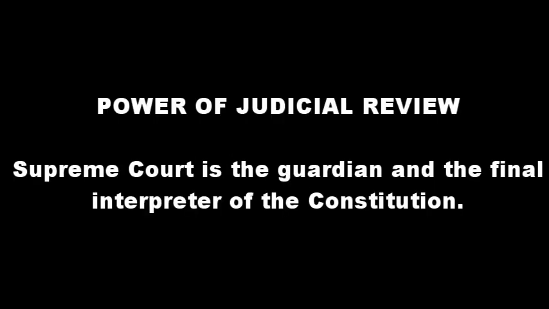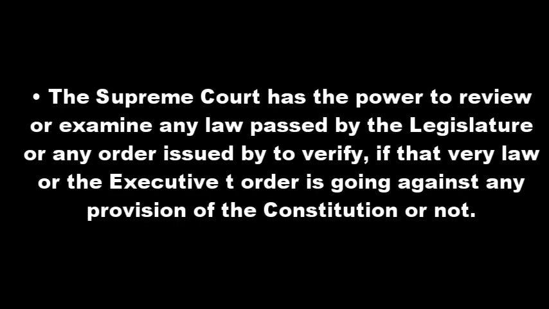Next point, it is the power of judicial review. The Supreme Court is the guardian and the final interpreter of the Constitution. That point we have already seen, and here we are going to see the power of judicial review. The Supreme Court has the power to review or examine any law passed by the legislature or any order issued by the executive to verify whether that law or order is going against any provision of the Constitution or not. So we know there are three organs.